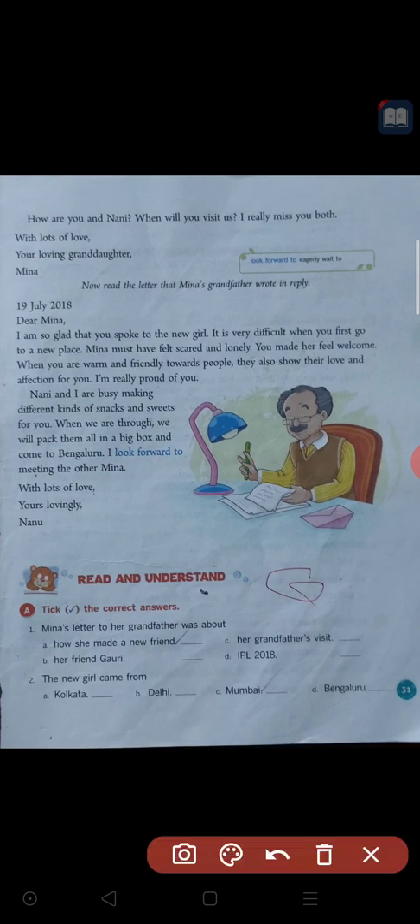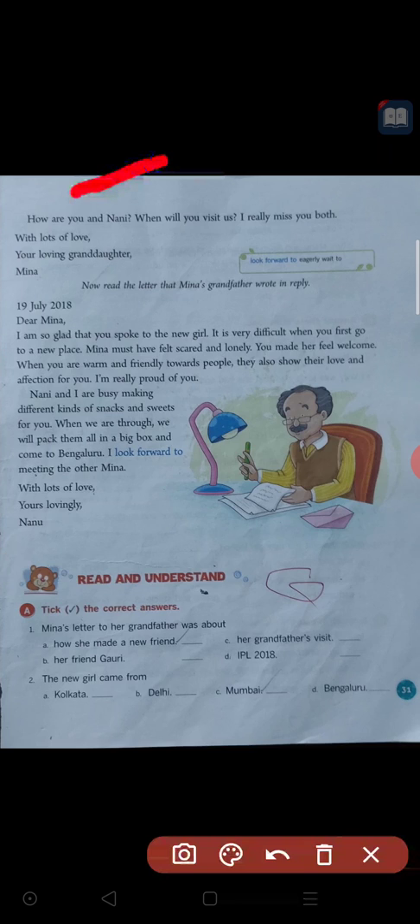Then what happened? How are you, Nani? And everything she told about her friend to her grandfather. Now Meena is asking about her grandfather and grandmother's health here.